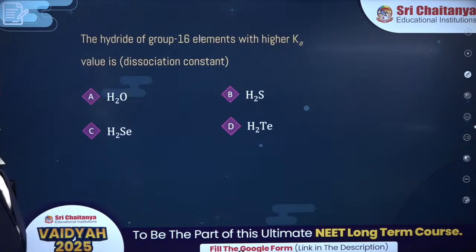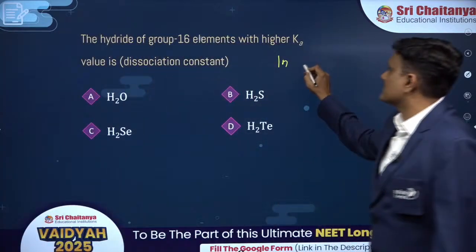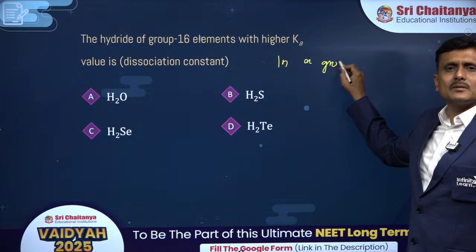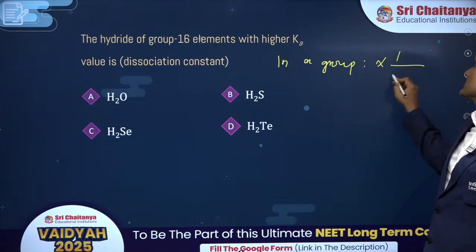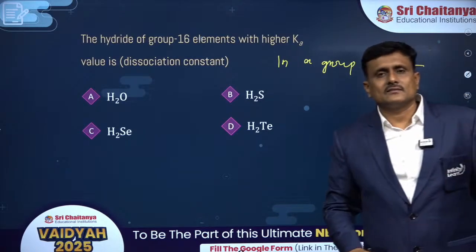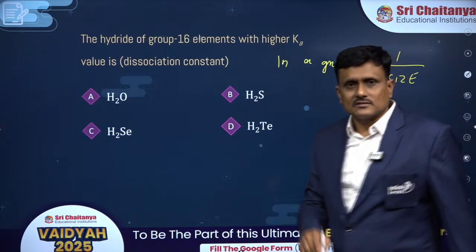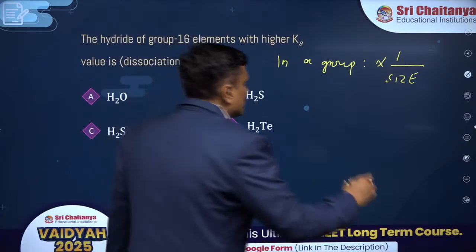Hydride group with higher Ka. Remember, if you are talking in a group, easy questions. Always remember, buddies, acidity of hydrides in a group is directly related to what? Size. The more the size, the more is the acidic strength in case of hydrides. In a group, remember this.